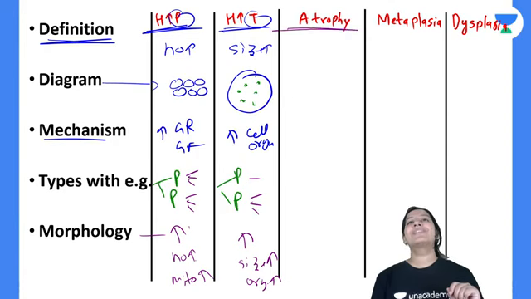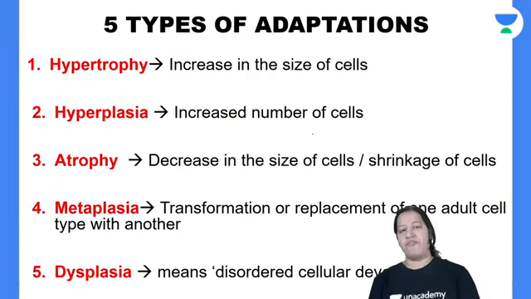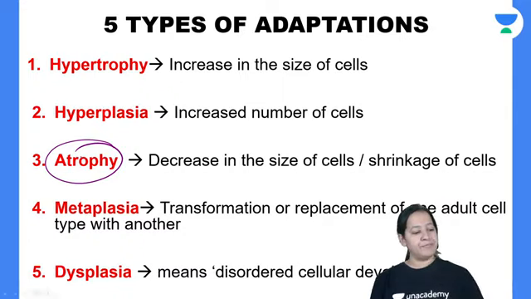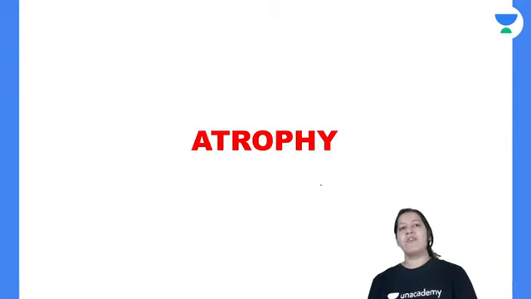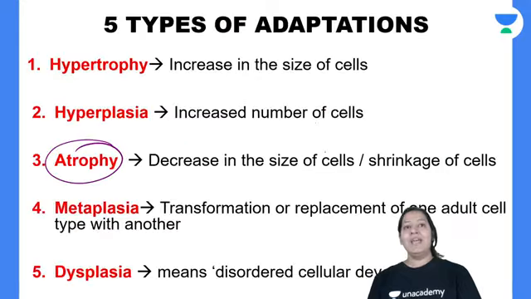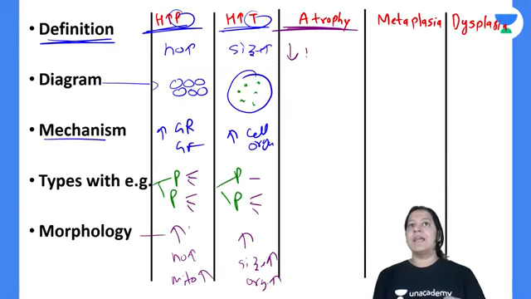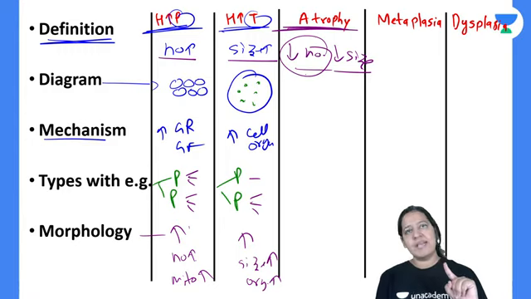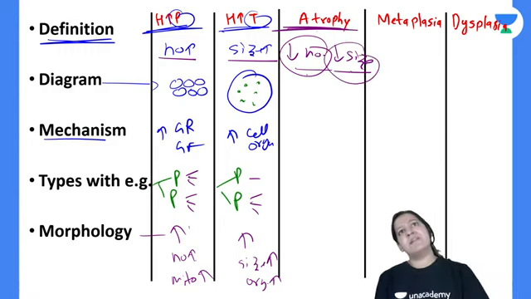So coming to the next type of adaptation, atrophy. The third type of adaptation is atrophy. So what is atrophy? Here there will be decrease in number and decrease in size. Both, not only number, not only size, both are decreasing. If number is decreasing, the term is atrophy. If size is decreasing, the term is atrophy. If both are decreasing, the term is atrophy.